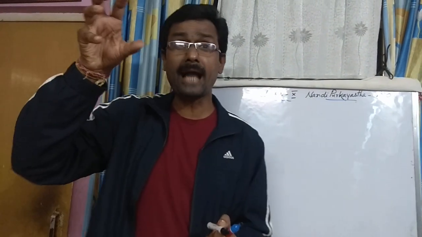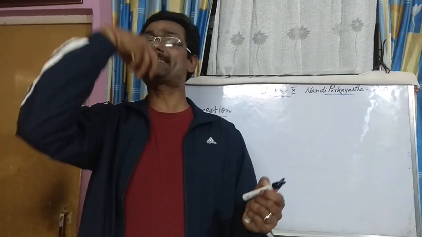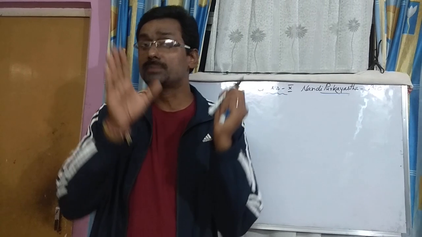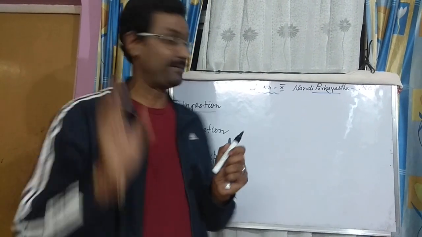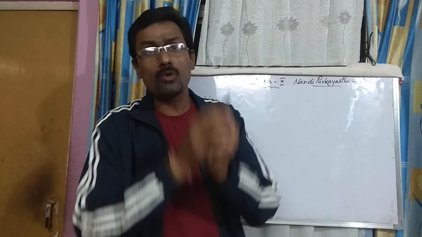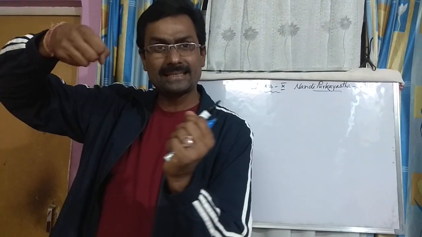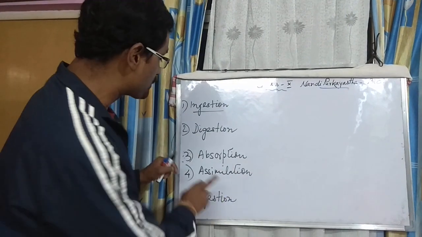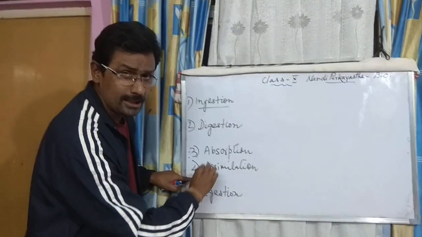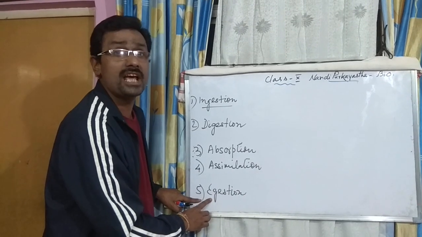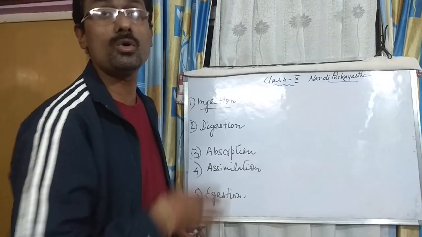Digestion is the breaking down of the food when it is taken by the body and goes inside, how the food is broken down into simpler forms. Absorption: when it is broken down, digested, blood absorbs it. Then comes assimilation, going to the different parts. Finally, egestion, where waste materials are thrown out.